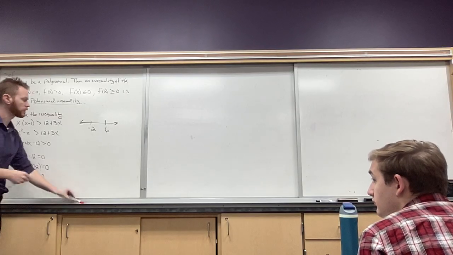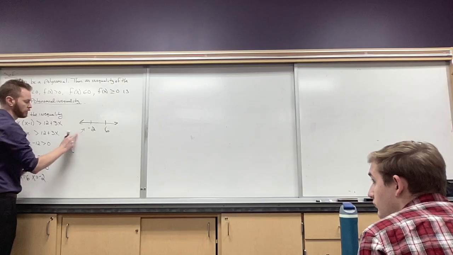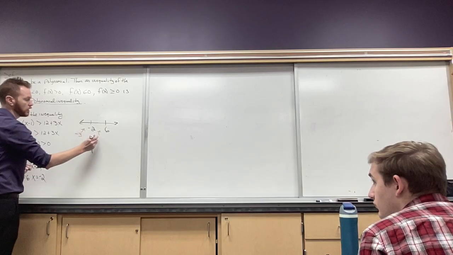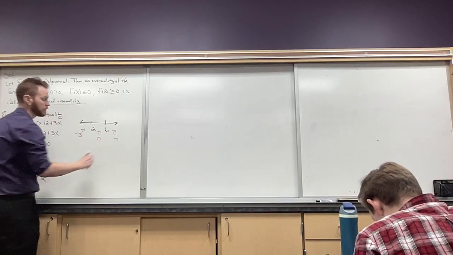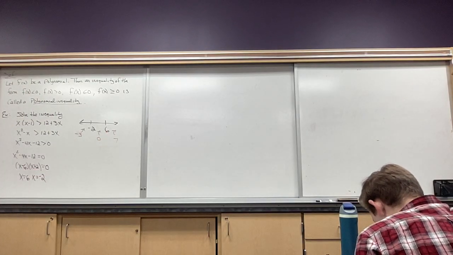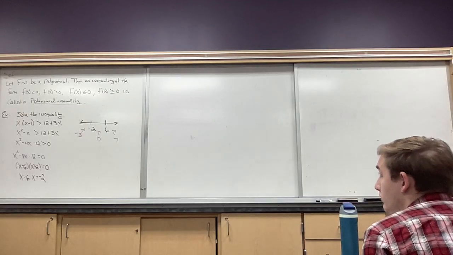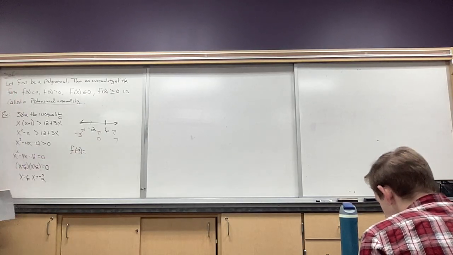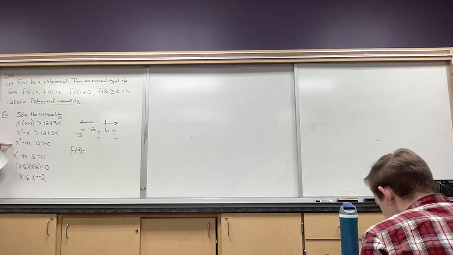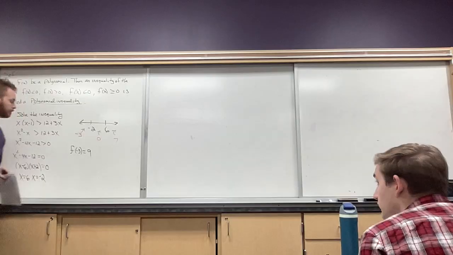So for this one, I'm going to pick negative 3 to test. Here in the middle, why not 0? That's a nice one to pick. And then over here, I'm going to pick a 7. So negative 3, 0, and 7. Let's plug those in. So let's plug negative 3 in. We'll plug it right into here and see what my output is. When I do that, I get 9.